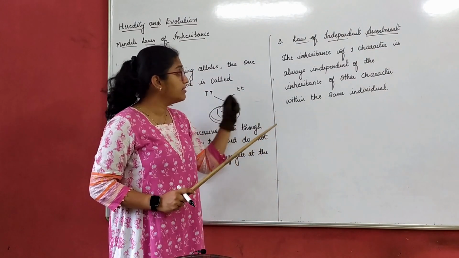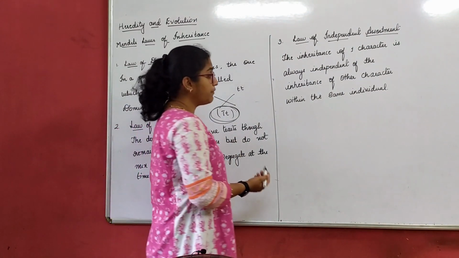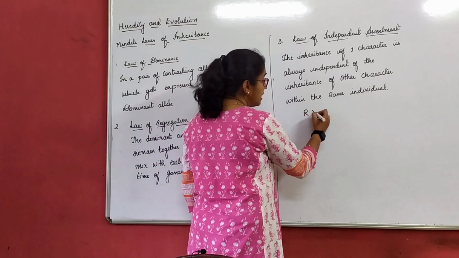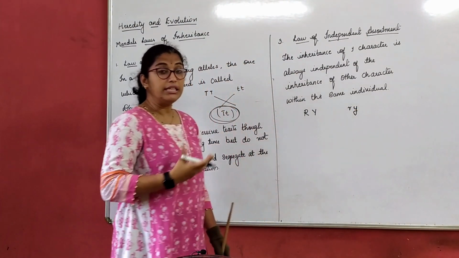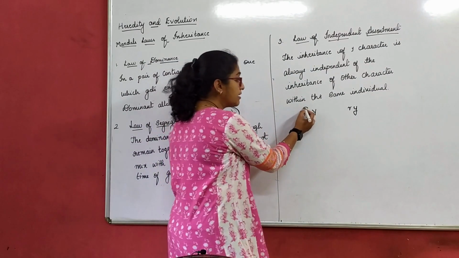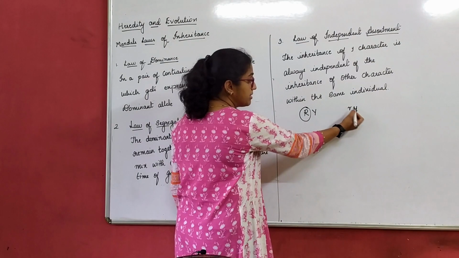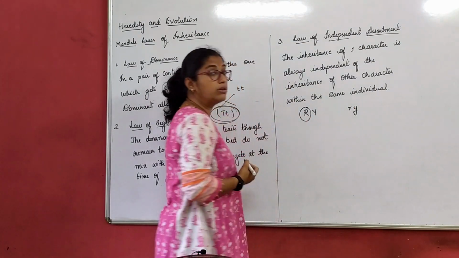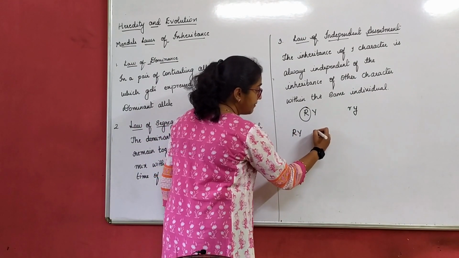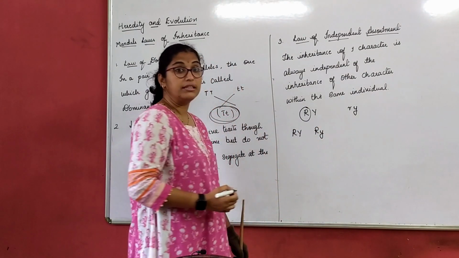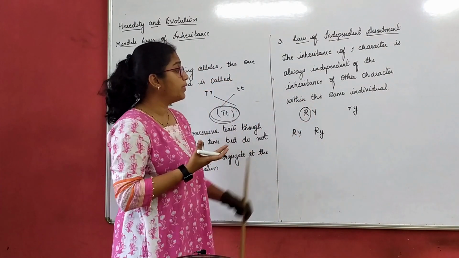Before I read the meaning of the law of independent assortment, I would like to give you one example. It was round yellow and wrinkled green, right? Now these two were there. So this round can mix with yellow also. This round can mix with green also. Round can mix with yellow also. That means I can even have RY, right? Then next, this wrinkled can mix with round also.